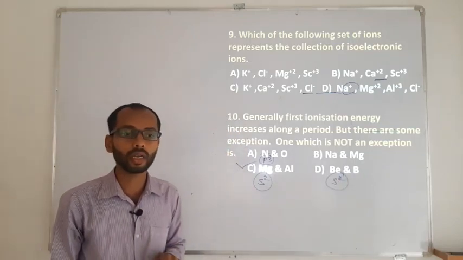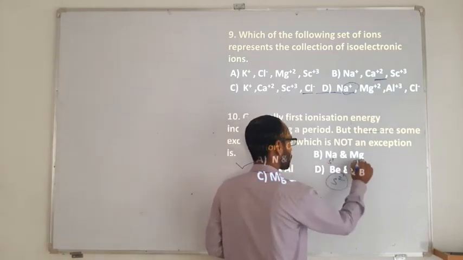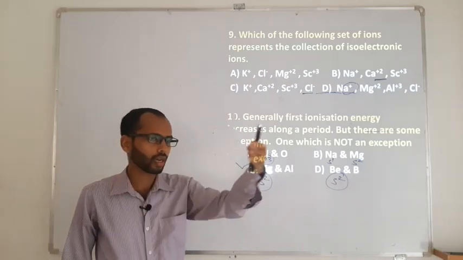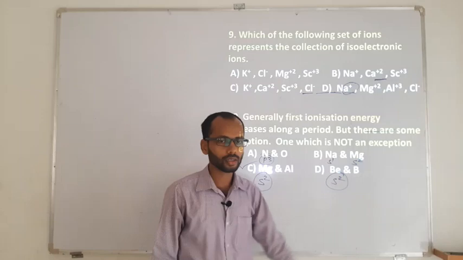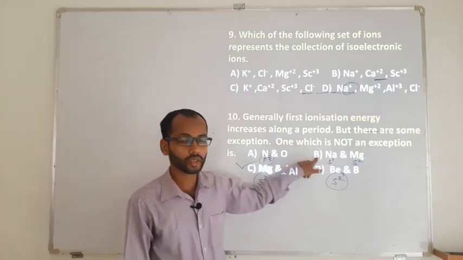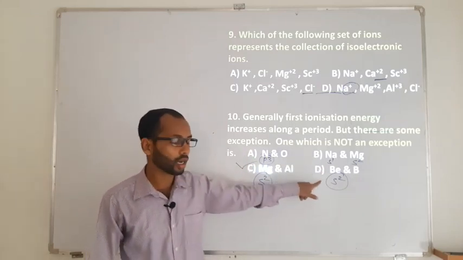Therefore it is going to be an exception. Whereas here sodium has s1, magnesium has s2. This is by the rule, because there is a decrease in size, and as the size decreases, ionization energy increases. So this is not an exception, it follows the rule, whereas these three are exceptions.